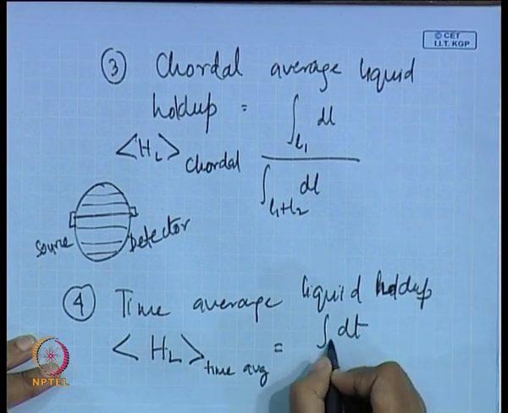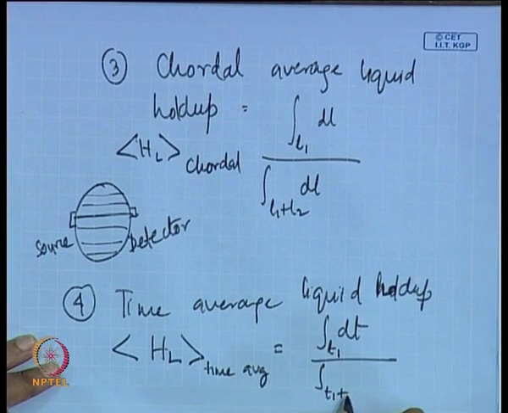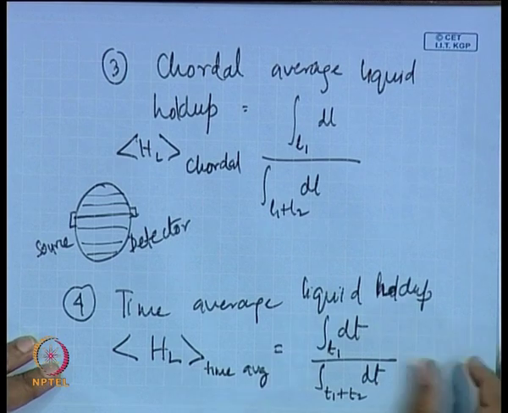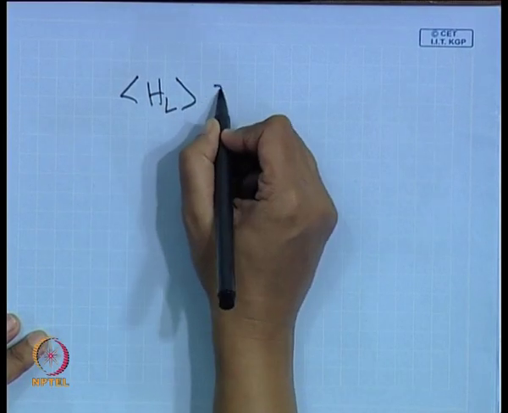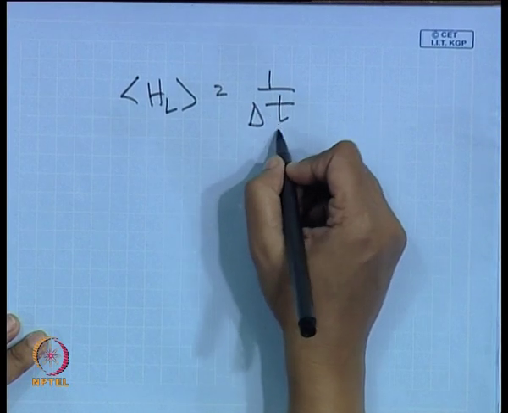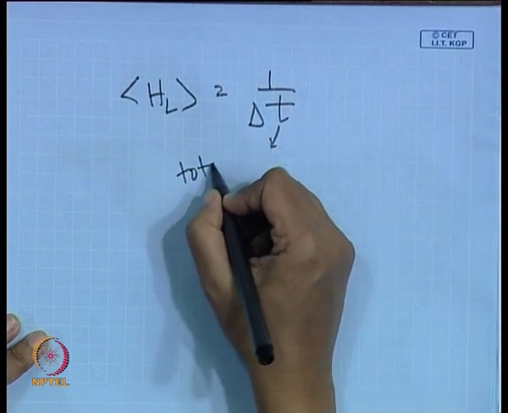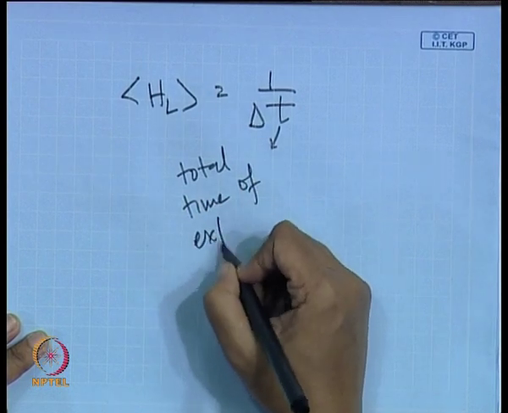integral dt from T1 to T1 plus T2, or in other words it is better defined as, because we cannot measure infinitesimal quantities of time, 1 by T, where T is the total time of measurement, the total time of experiments.